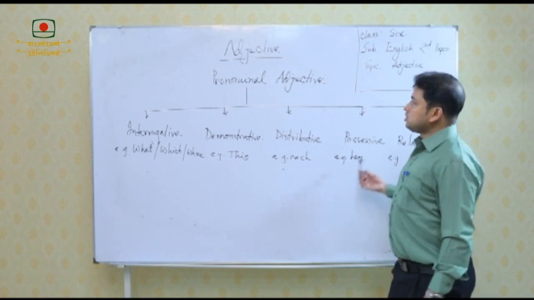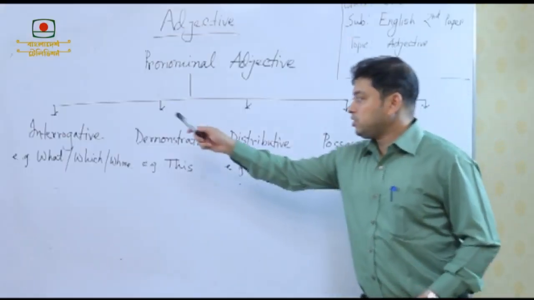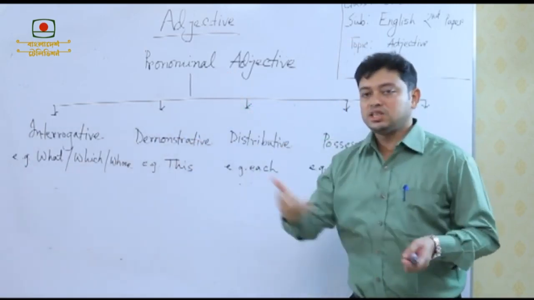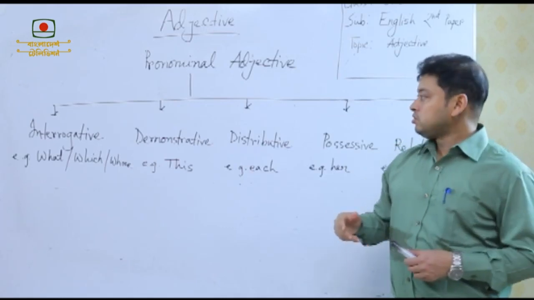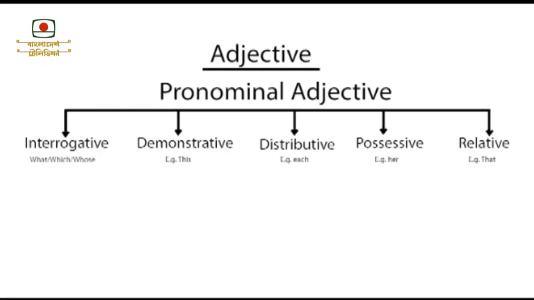Finally, these all are pronominal adjectives. So, if you want to write interrogative adjective, your answer is correct. If you want to write pronominal adjective, your answer is correct as well. So, now please write this down in your copies, then we shall try to discuss some of the examples. Then the idea becomes very clear.